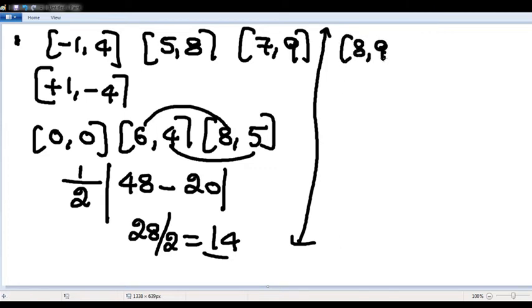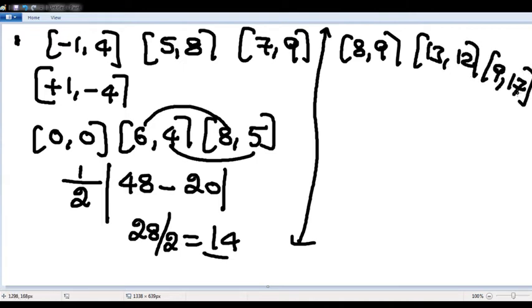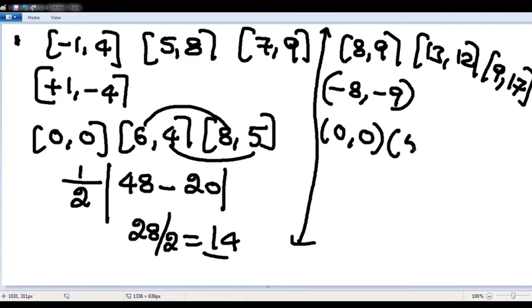The points are (8, 9), (13, 12), (9, 17). Shift it by -8, -9, so one point is (0, 0). 13 minus 8 is 5, 12 minus 9 is 3, 9 minus 8 is 1, 17 minus 9 is 8.